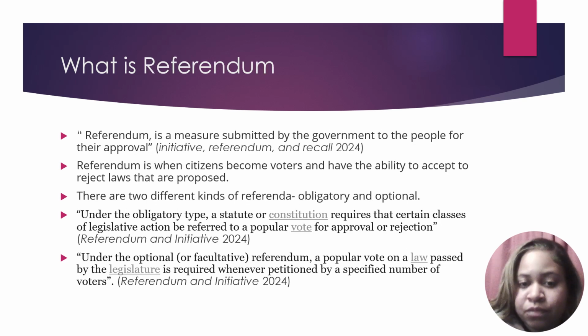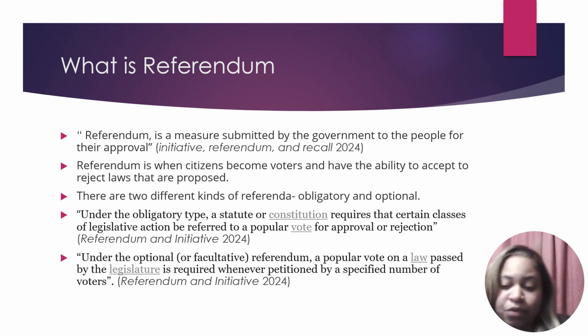What is a referendum? A referendum is a measure submitted by the government to the people for their approval. A referendum is when citizens become voters and have the ability to accept or reject laws that are proposed. There are two types of referenda, obligatory and optional. Under the obligatory type, a statute or constitution requires that certain classes of legislative action be referred to popular vote for their approval or rejection. Under the optional referendum, a popular vote on a law passed by a legislature is required when petitioned by a specific number of voters.